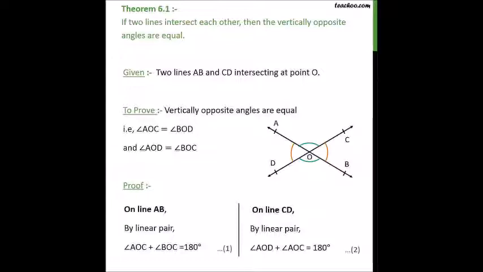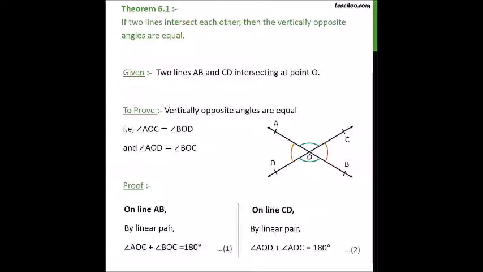follow the procedure. It's given that there are two lines L and M. God, these mathematicians can't even give proper names to these lines. So unimaginative. Anyways, coming back to the topic, L and M intersect each other. Okay? So we need to prove that vertically opposite angles AOD and BOC are equal.